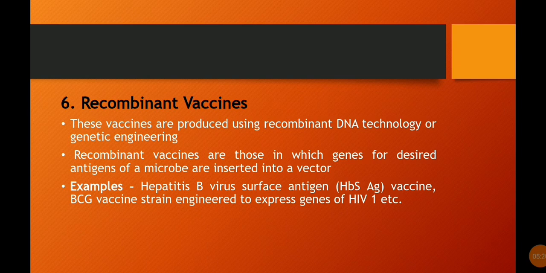Sixth, recombinant vaccines. These vaccines are produced using recombinant DNA technology or genetic engineering. Recombinant vaccines are those in which genes for desired antigens of a microbe are inserted into a vector. Examples include hepatitis B virus surface antigen vaccine, and BCG vaccine strain engineered to express genes of HIV-1.